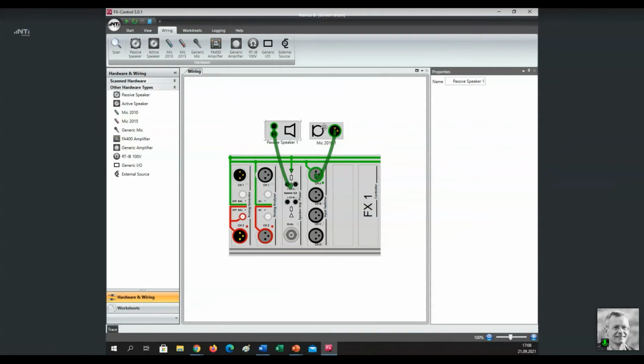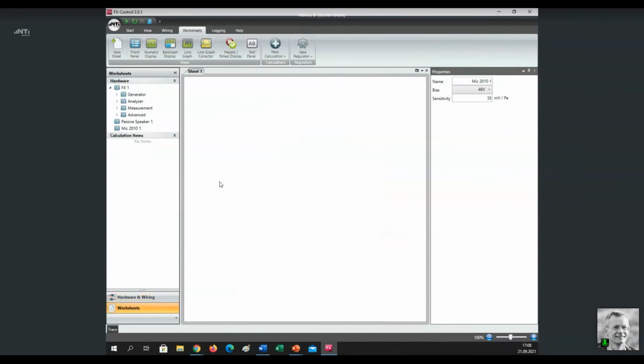Well, coming back to this microphone, if you click here on the microphone, you see here in the properties, we have automatically activated the microphone supplied 48 volt phantom power, and we can enter the correct sensitivity of the microphone, which is of course crucial to measure the correct sound pressure level. Well, having done that, we can swap to the worksheet view.